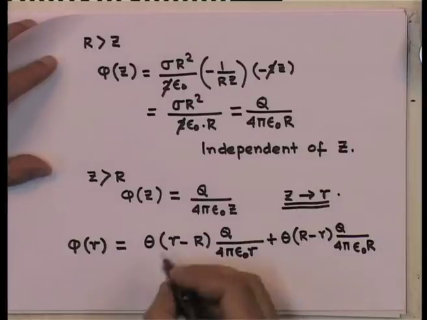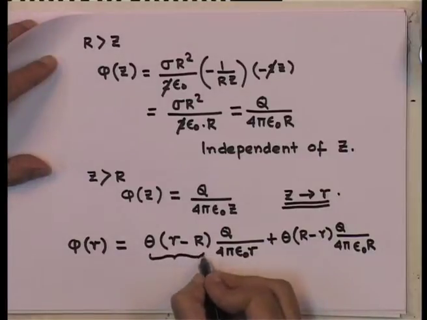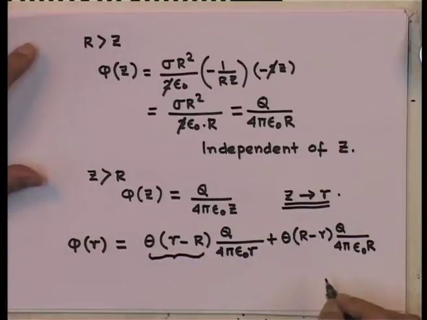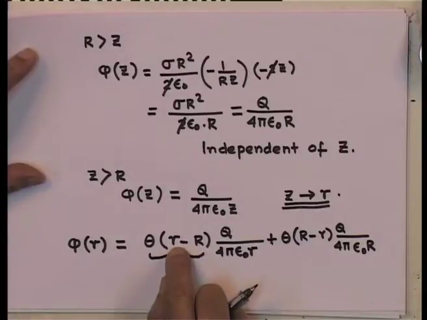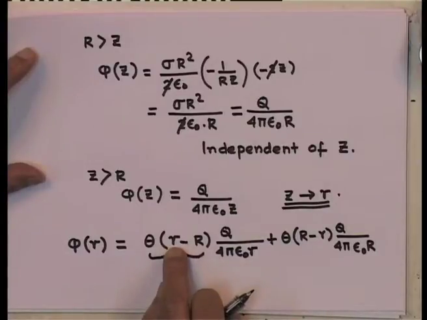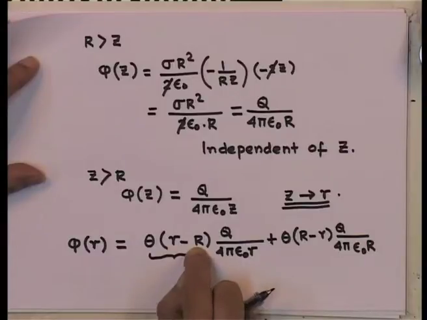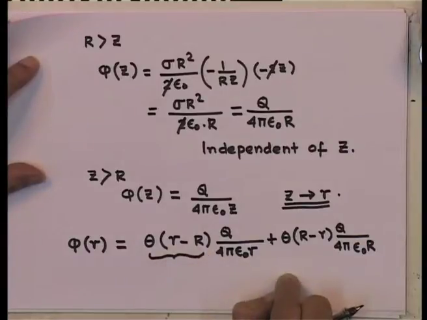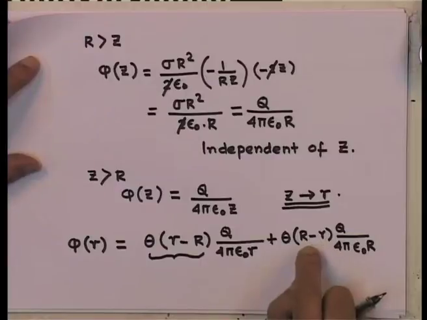Now, this theta function is known as a step function. Whenever the argument is greater than 0, this function is equal to 1, and otherwise it is equal to 0.